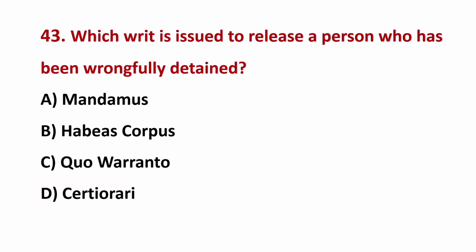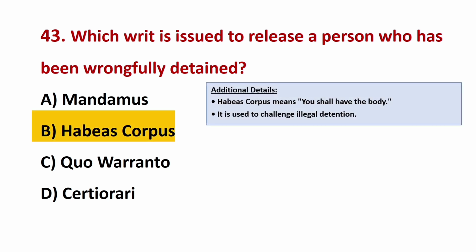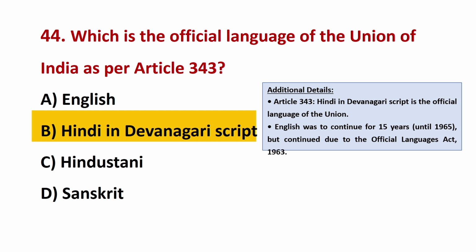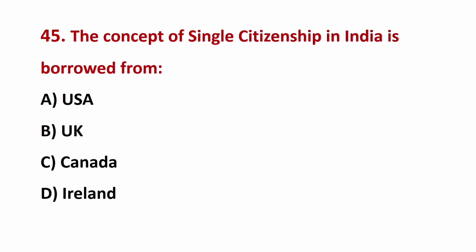Which writ is issued to release a person who has been wrongfully detained? The correct answer is B, habeas corpus. Which is the official language of the Union of India as per Article 343? The correct answer is B, Hindi in Devanagari script. The concept of single citizenship in India is borrowed from?